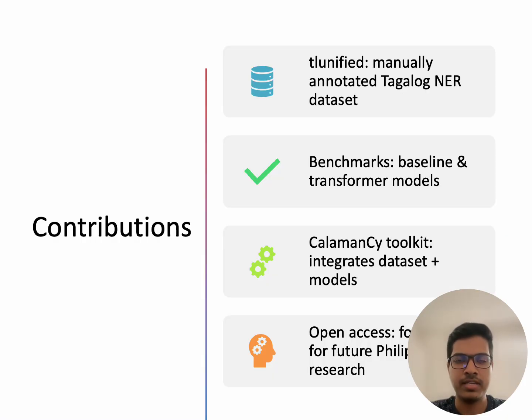So our work makes four key contributions. First, we created TL Unified, the first manually annotated dataset for Tagalog named entity recognition. Second, we achieved high inter-annotator agreement with a Cohen's kappa of 0.81, which ensures reliability. Third, we benchmarked a range of models from baseline to multilingual and monolingual transformers, establishing reproducible results. Finally, we released CalamanCy, an open source toolkit that integrates both the dataset and models, enabling the community to build upon our work.